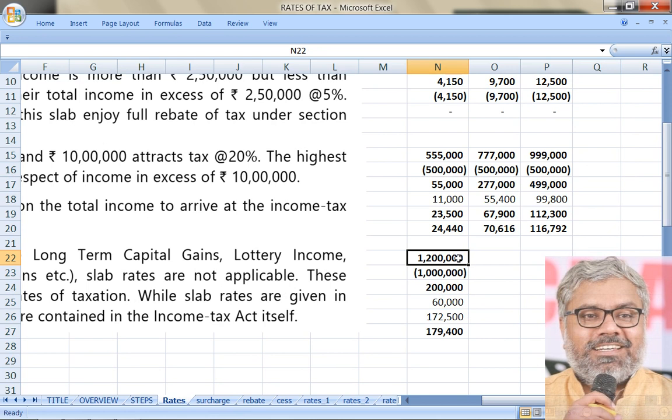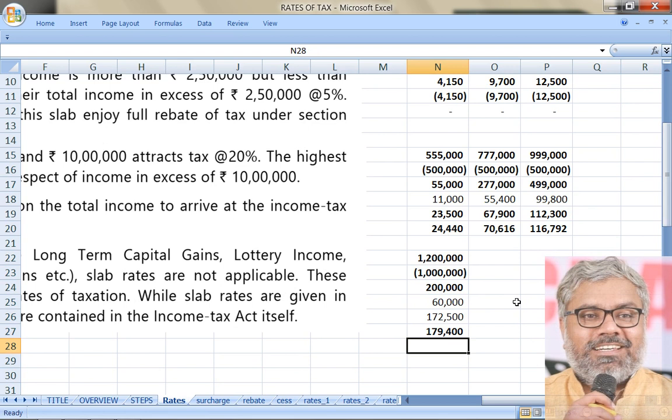Once again, how to calculate this? Observe carefully. You calculate it on calculators. 12 lakhs minus 10 lakhs into 30% plus 1,12,500 plus 4%. That is how it will be. You can write these steps on the paper and do one by one, no problem. No need to do everything at once. But once you practice more and more, you will be able to do them quickly.